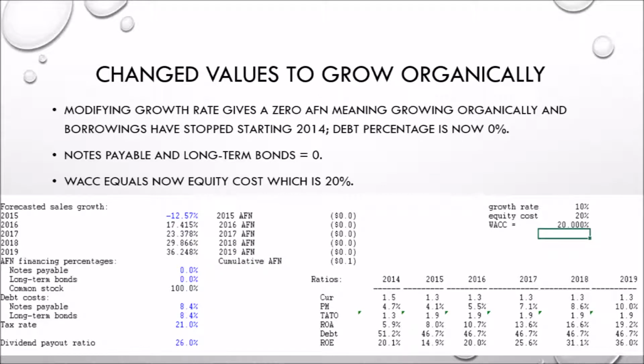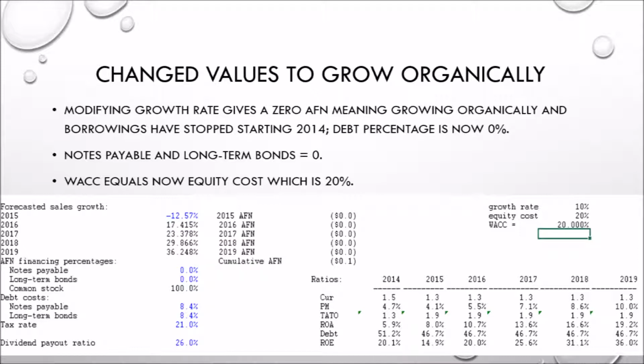Moving now to the scenario where we decide that Valeo will start growing organically in 2014, that means that we will be having to equate the additional funds needed to zero. And the first modification that I've done is that on the financing percentages section on the Excel sheet, I need to be having the debt percentage as 0% and the equity percentage as 100%.